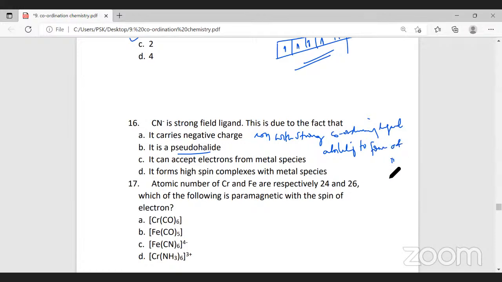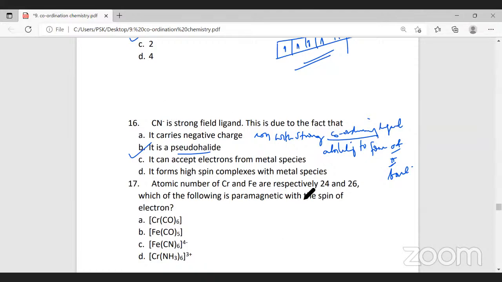So cyanide ion is a strong field ligand. It can form both sigma and pi bonds, and it's a strong coordinating ligand. Those kinds of ligands are called pseudo halides. So cyanide is a strong field ligand due to the fact that it is a pseudo halide. The next question.